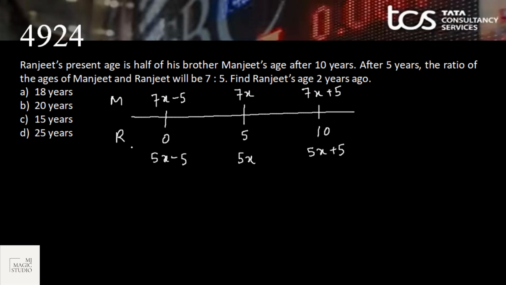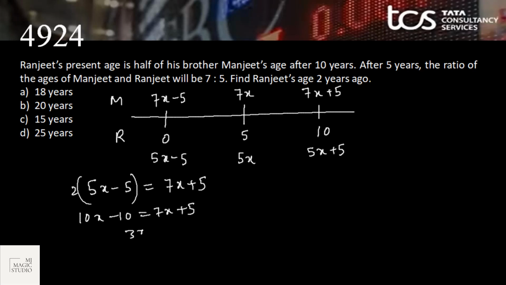Now, Ranjit's present age, that is 5x minus 5, is half of his brother Manjeet's age after 10 years, that is 7x plus 5. That means twice of this equals 7x plus 5. 10x minus 10 equals 7x plus 5. 3x is 15. Value of x is 5.